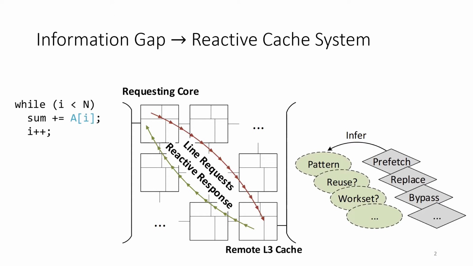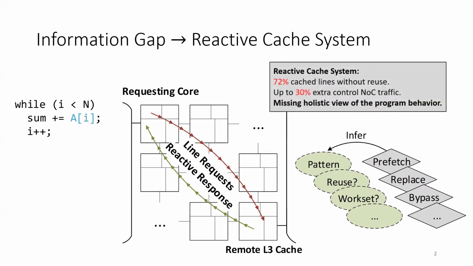Over the 12 multi-threaded data processing workloads we studied, 72% of cache lines evicted from the private L2 cache have no reuse, which not only causes thrashing in the private cache, but also introduces up to 30% extra network traffic for request and coherence messages.